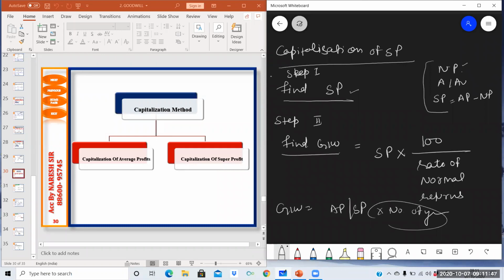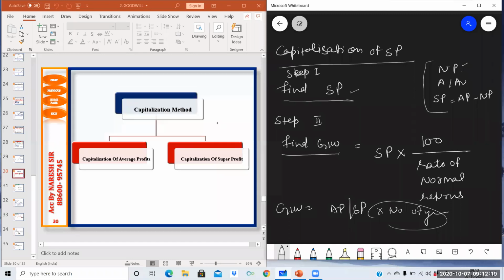Sometimes in a question, it is only mentioned to find out the value of goodwill. The method is not mentioned. So on the basis of information given, you need to find out which method you can apply. If in the question, the number of years of purchase is not given, you cannot apply the average profit method, weighted average profit method, or super profit method, because in all those three methods, you need the number of years of purchase.